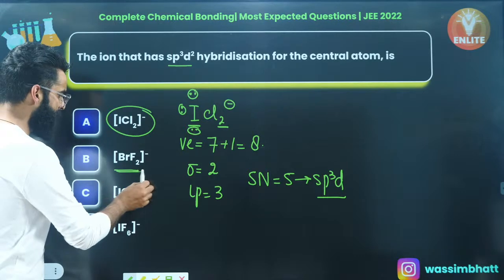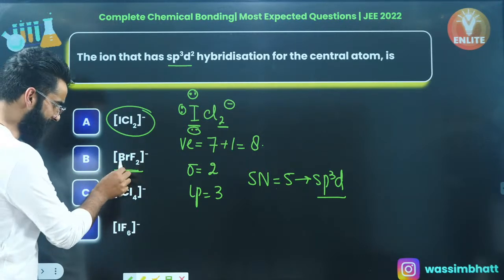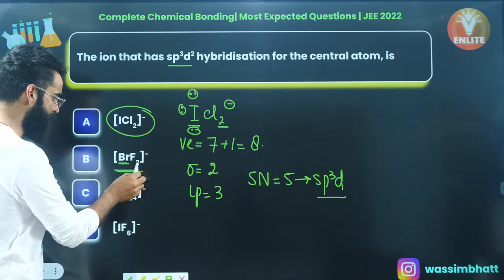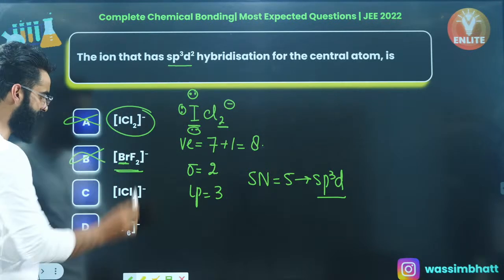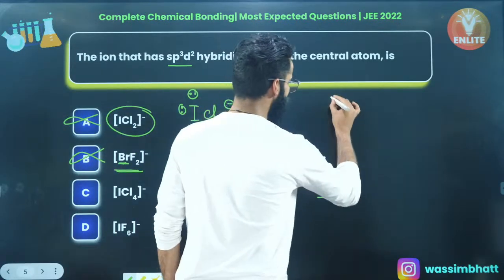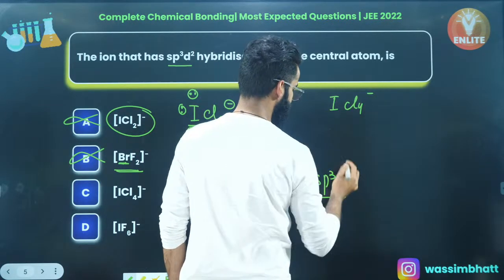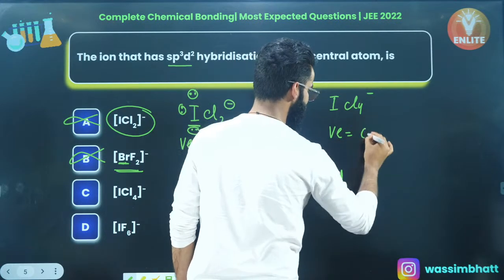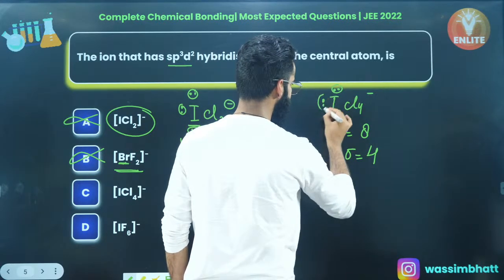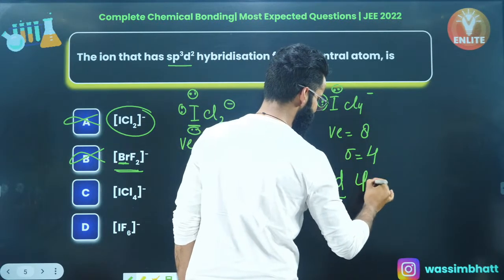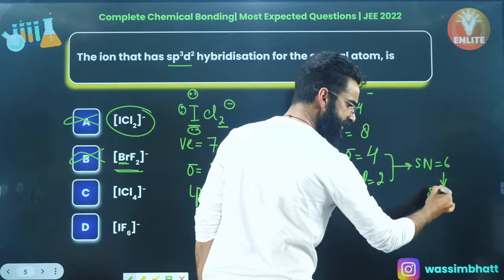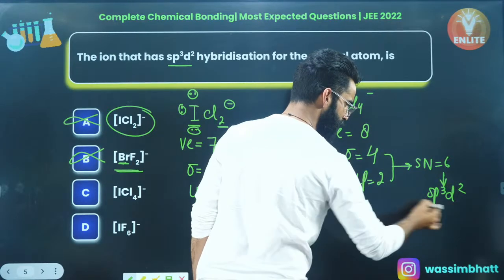Look at the second one, my dear people. The second one is going to show the same hybridization because this element Br is a group 17 element. There is a negative charge, 2 sigma bonds. So this again is sp3d. Similarly, you have ICl4 negative. Let's check this out too. If I talk about ICl4 negative, my dear people, iodine has 7 plus 1, 8 valence electrons. It's forming 4 sigma bonds. There will be 2 lone pairs on iodine. So 4 plus 2 is 6. Steric number is coming out to be 6. And if the steric number is 6, the hybridization is simply going to be sp3d2.